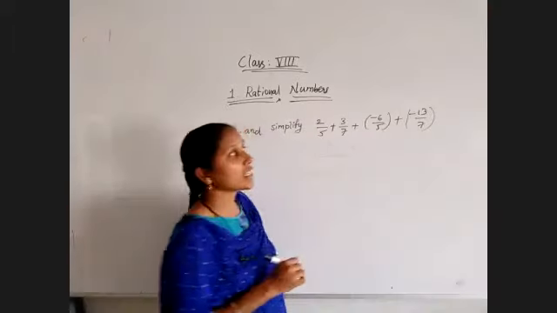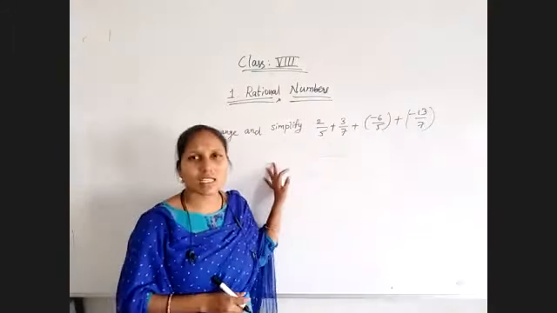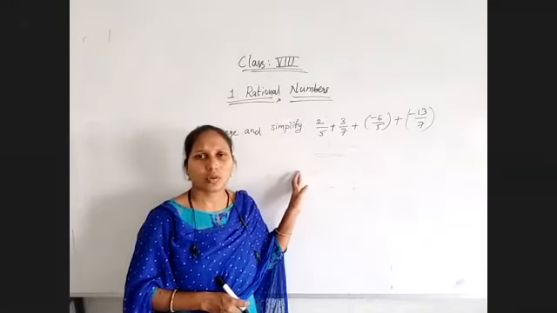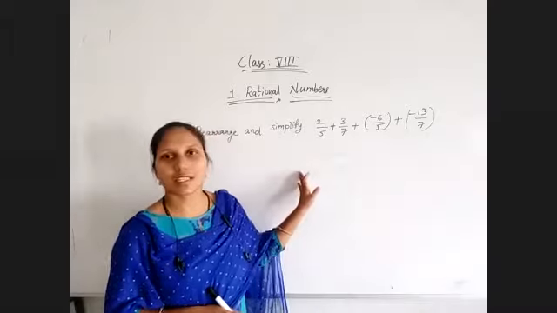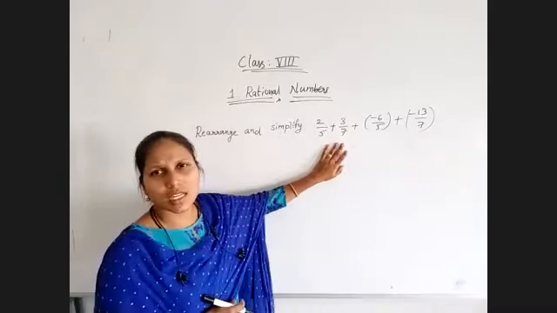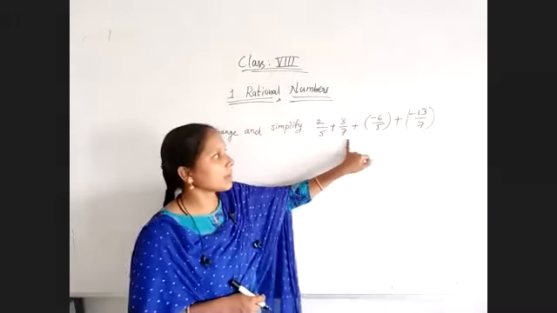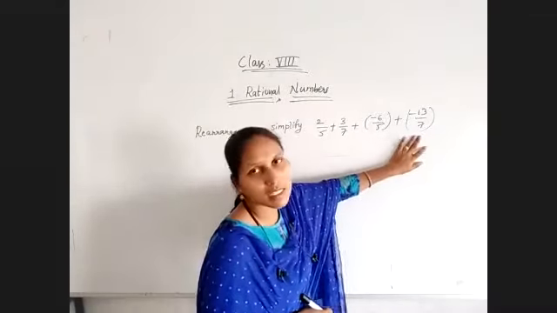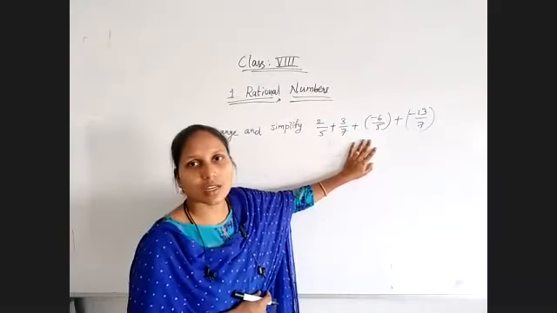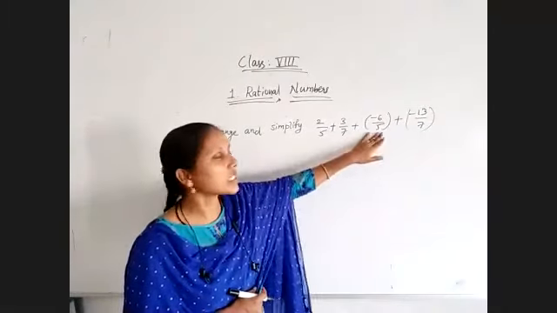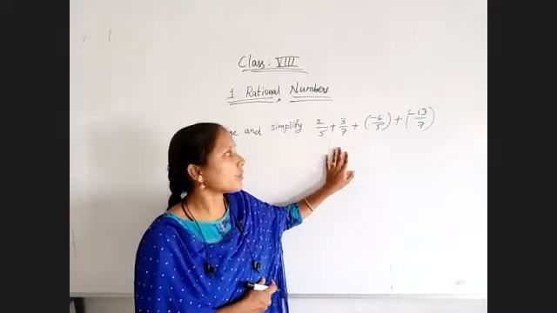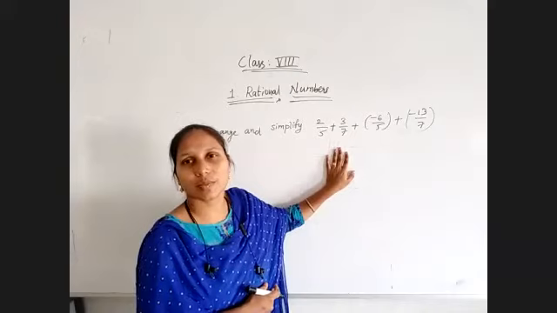So rearrange and simplify. Rearrange in the sense we need to use the properties itself. So how can we rearrange? Just observe the given rational numbers: 2 by 5, 3 by 7, minus 6 by 5, minus 13 by 7. Here, arrange the like fractions together. That means the ones having the same denominator, arrange them together. For that arrangement, we are going to use the properties.